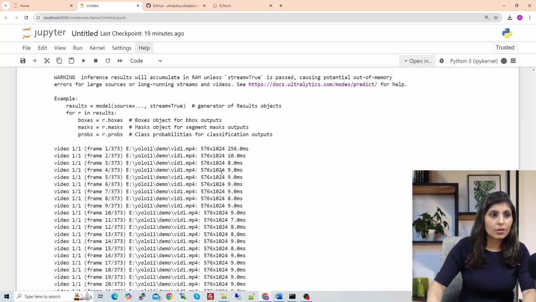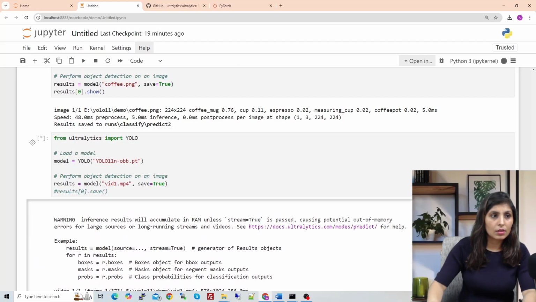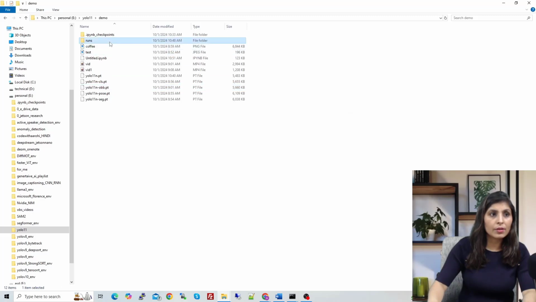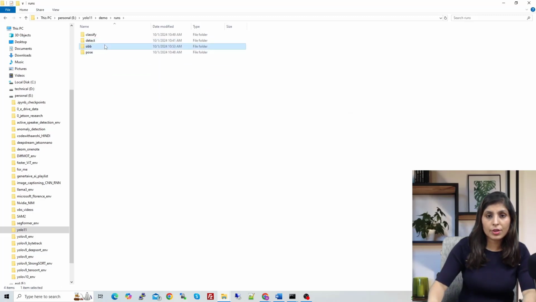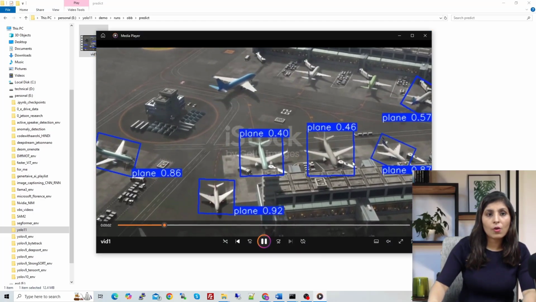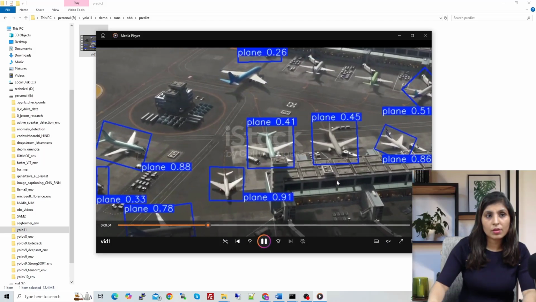This time you will see that the process has started. Now we can go in the runs folder, and you will get the OBB folder, and inside that the predict folder, and here we have the output. See, so this is how oriented bounding boxes work.